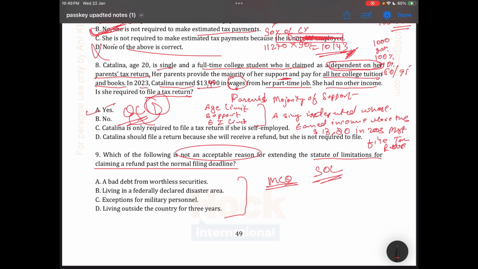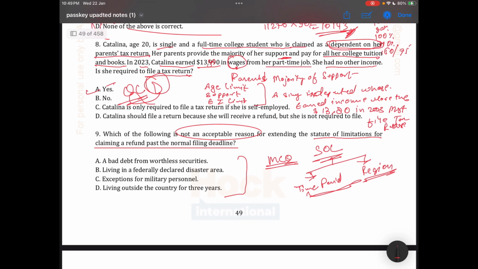In the SOL topic, there are two important concepts: one is the time period, and the second is the reason. Only these two concepts from the SOL topic you have to remember. First, bad debt for worthless security is an acceptable reason.